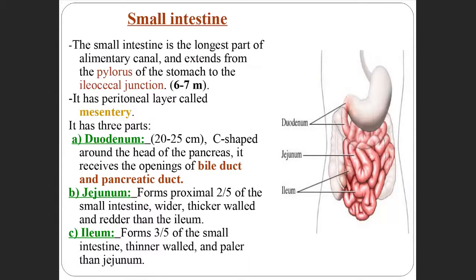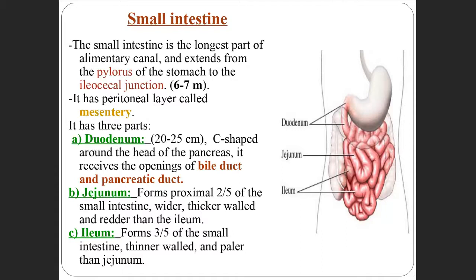Next comes the small intestine. So what all have we studied? The oral cavity, pharynx, esophagus, stomach, and then after the stomach we have the intestines, that is, small and large intestines. The small intestine is the largest part of the alimentary canal. So what is the alimentary canal? The digestive system, in the older term.